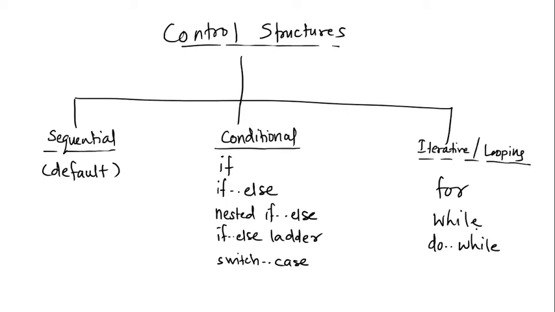Three types: sequential, conditional, iterative. Sequential is by default, conditional has this set of control structures, and iterative has this one. Along with that, I'll also be teaching you two control statements. They don't come under these control structures, but they are used along with control structures. The two control statements are break and continue. We'll also understand what break is, what continue is, how to use them, and what their significance is. Fine. So this is regarding the outline of control structure.